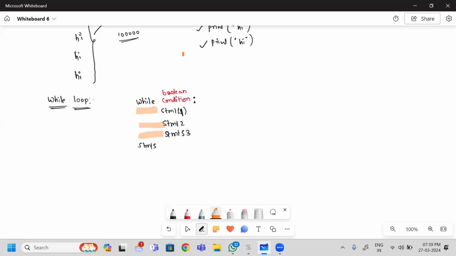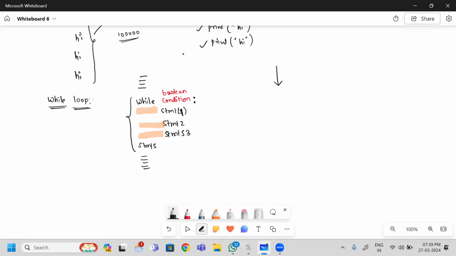So now I am going to show this evaluation in a diagrammatic representation. Here, before this while I have a certain set of statements, followed by this while I have a certain set of statements. Let us understand how this logic is executing. This set of statements is the flow that is coming, and here you need to test the while condition.